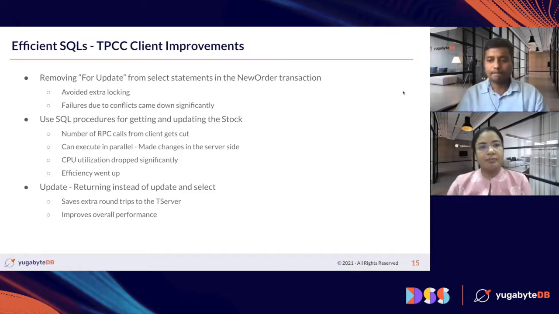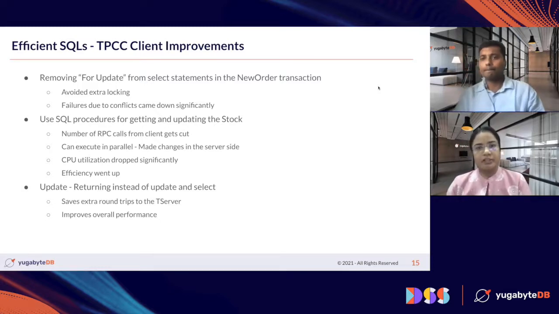We have also done some enhancements to the Yugabyte TPCC application. TPCC has different transactions, and these transactions execute different SQL statements. We perform detailed analysis of each of the SQL statements that are run, and we have done optimizations to get a better throughput. I'll mention a few of those here.